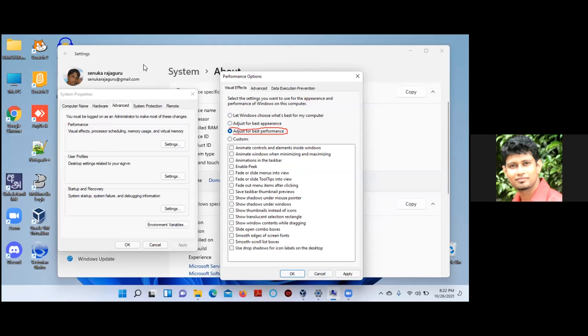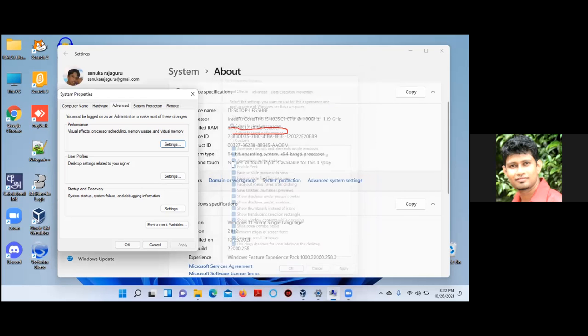Right, you can set that and see. So what will happen in custom? In custom you can set it the way you like. You can put the things that you like. Fade in, enable peek, animate the taskbar. So you can just put those things and remove those things. Okay, so with that section, the particular topic is over.